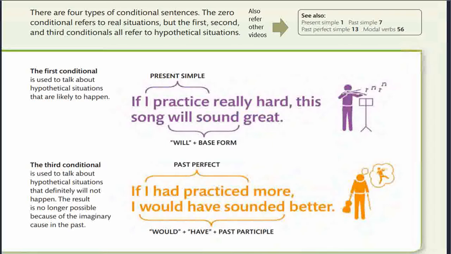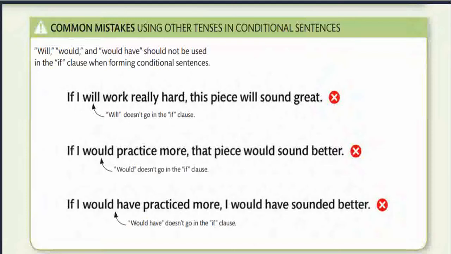The next section points out certain common mistakes using other tenses in conditional sentences. Will, would, and would have should not be used in the if clause when forming a conditional sentence. If I will work really hard, this piece will sound great. Will does not go in the if clause. So will is incorrect over here.